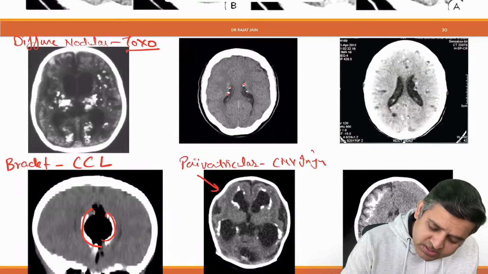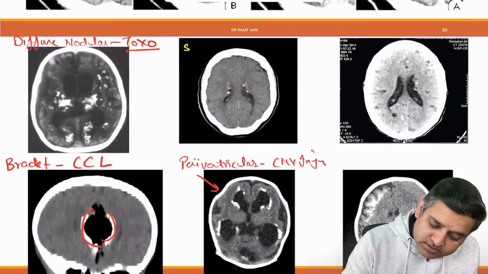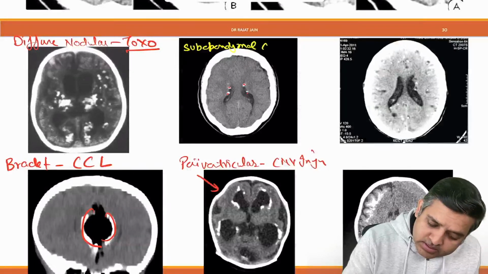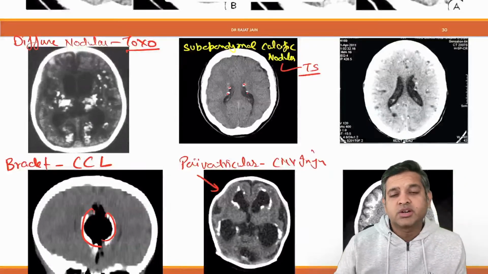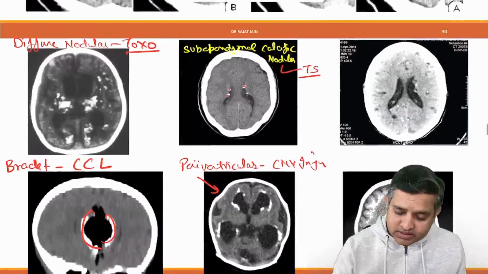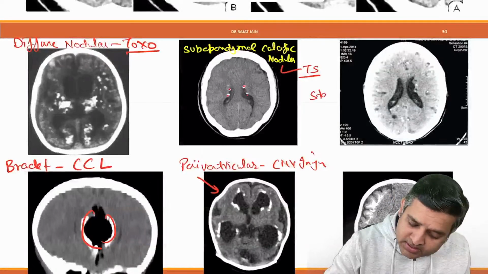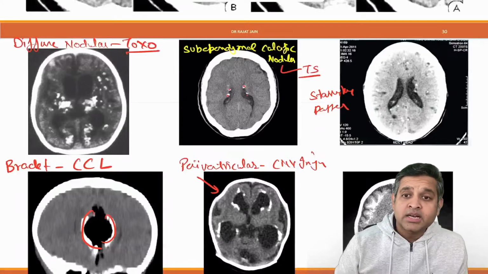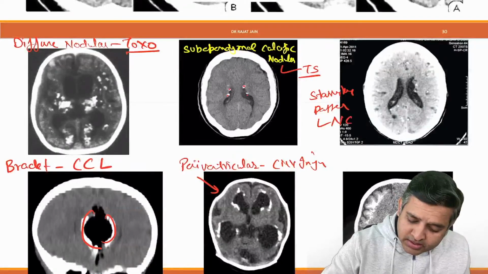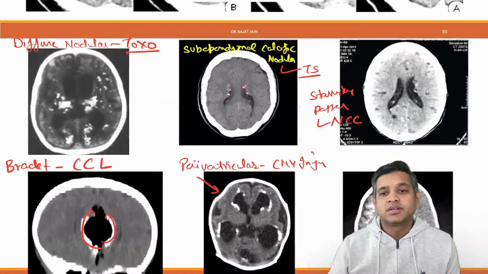Small calcification. This is called subependymal calcific nodules. Subependymal calcific nodules are seen in tuberous sclerosis. And what is this? This is called starry sky pattern. Starry sky pattern is seen in neurocysticercosis.